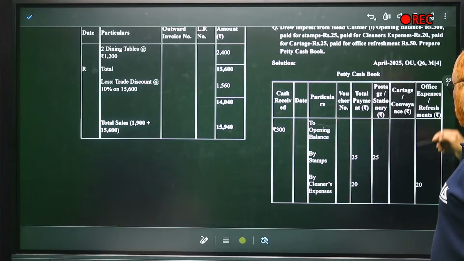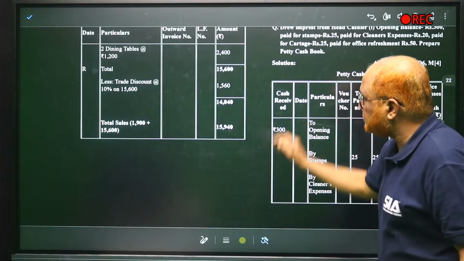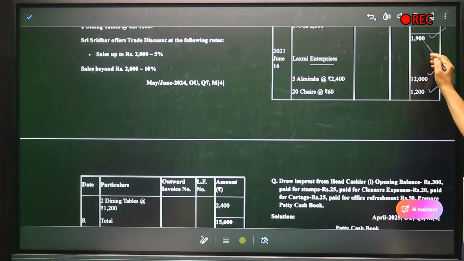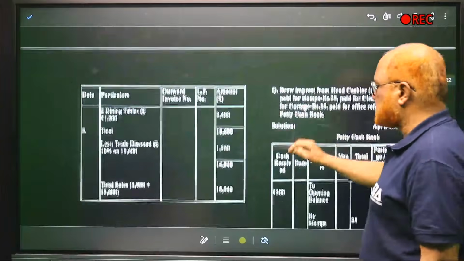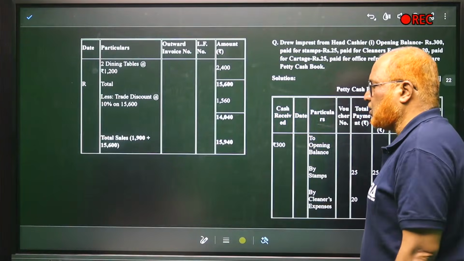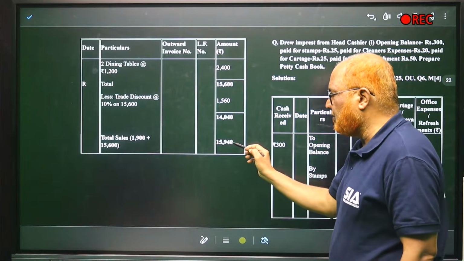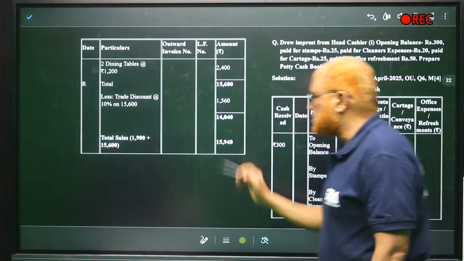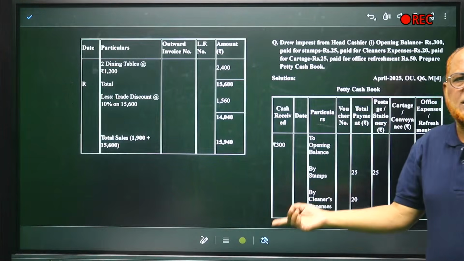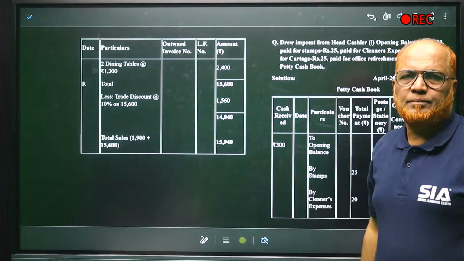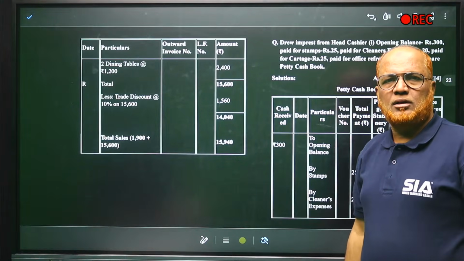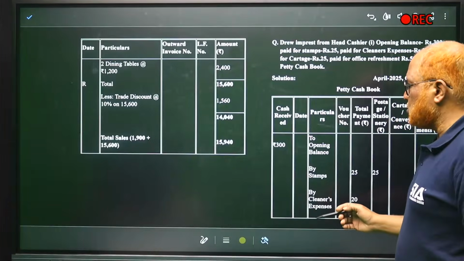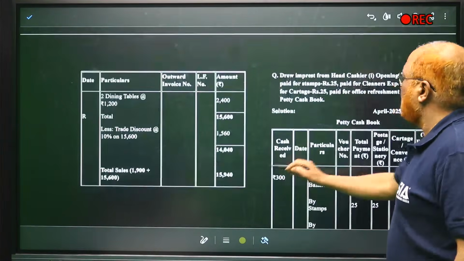The other bill is how much, just now we have prepared. Here you can see 1900. 1900 plus 14,040. Total sales are 15,940. That's it. So simple. That is called sales day book. Similarly, the same format will be used for purchase day book also. That's all.